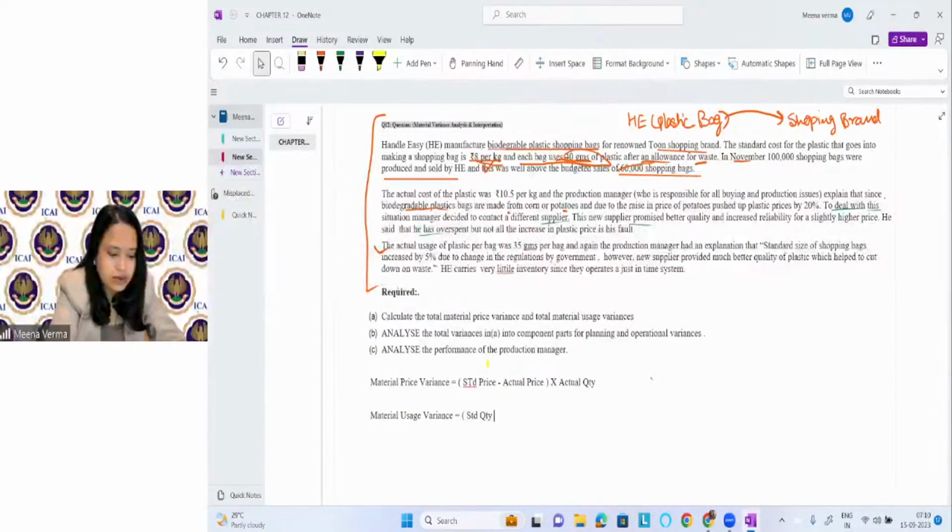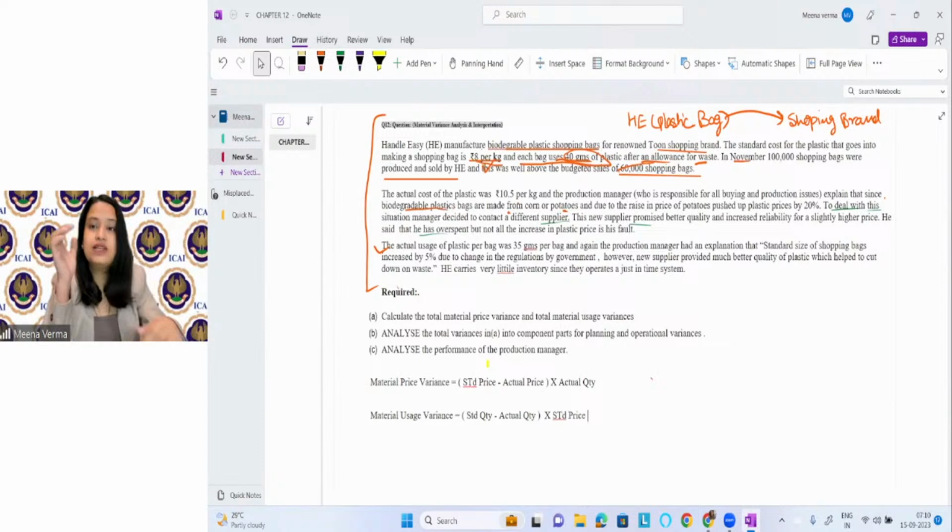Standard quantity minus actual quantity into standard price, right? This is the formula, all right. This is the formula you can see here. So we have taken a formula for material price variance, and we have taken a formula for material usage variance.